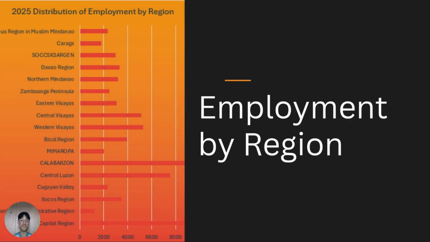So this chart shows employment distribution by region. As we can see, highly urbanized regions such as the NCR and Calabarzon have the largest shares of employment, mainly due to concentrated industrial and service activities. Meanwhile, regions that are more rural or agriculture based, like Dakar and BARMM, have relatively small shares. This tells us how economic activity and job opportunities are unevenly distributed across the country.